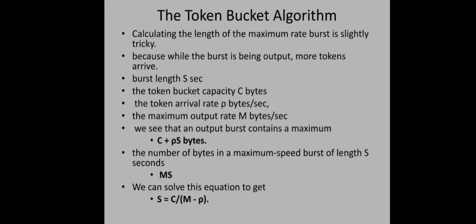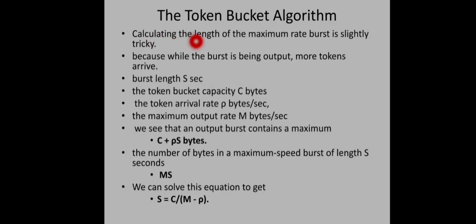Now let us look at the token bucket algorithm. Unlike the leaky bucket algorithm, here some sort of output burst is allowed. If the input is very bursty, some output burst is also allowed to support the quality of the incoming data, but not for the full length of the traffic. For a fixed or limited time, this bursty traffic is allowed in a token bucket. So we have to find how much time this type of bursty traffic is allowed. After that, a constant flow will be permitted depending on the tokens available in the token bucket.